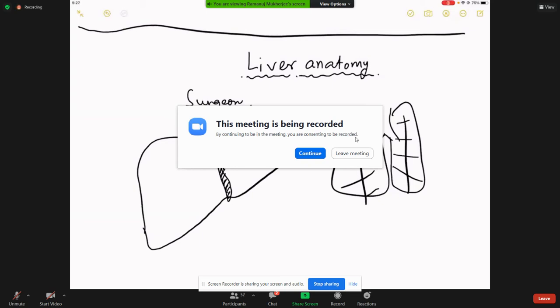Now in internship, you do not get to see the liver that much. During my MS days, the first thing I asked my teacher was, how do you find segment 3 or segment 4? He answered me in a very serious note. He told me that the more you operate, the more you will learn. I still was not satisfied.